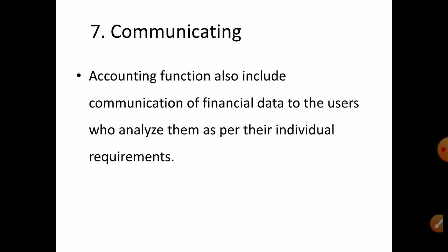So communication means accounting records communicate information to interested groups who want to assess the performance of the business. These are the seven characteristics mainly, all involved in the definition of accounting.